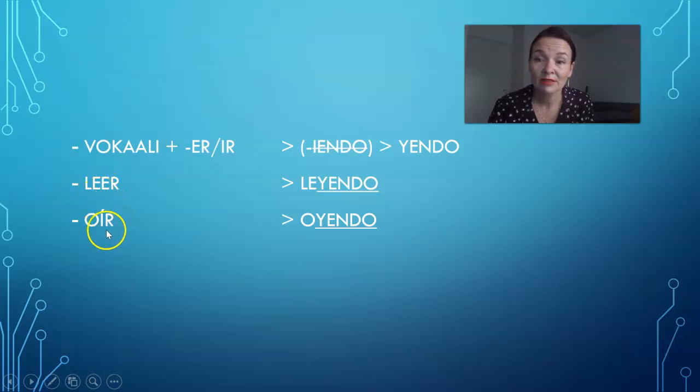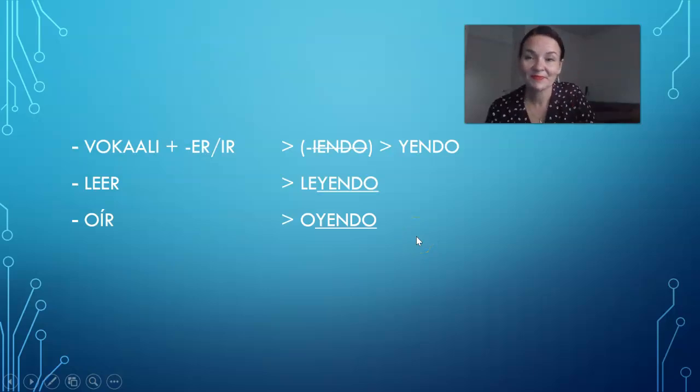Or oír, just before the ending ir, we have a vowel, we have o here. So then you cannot put iendo, but you have to change i to y. Leyendo, oyendo.